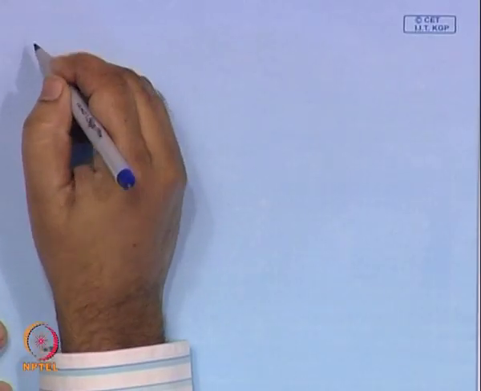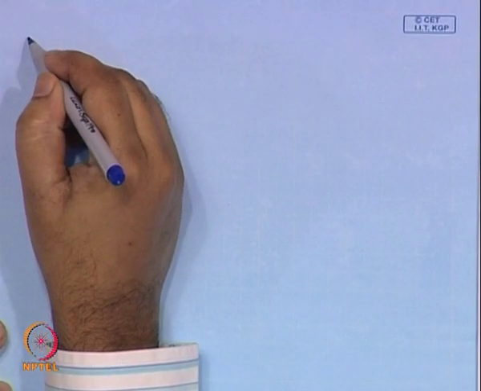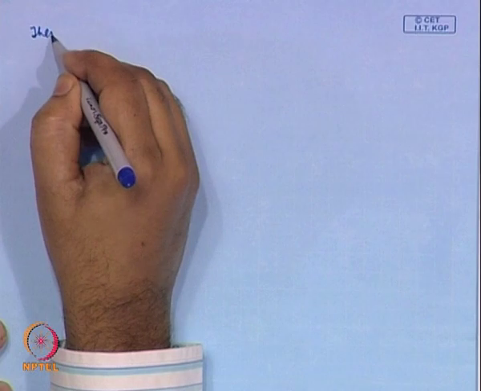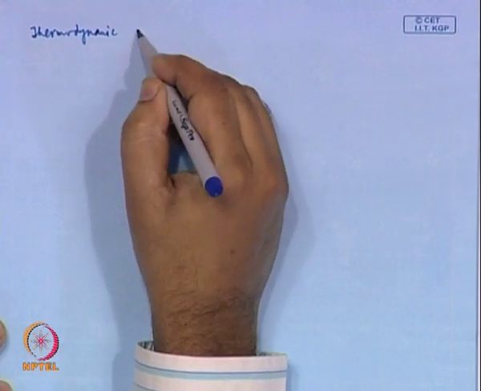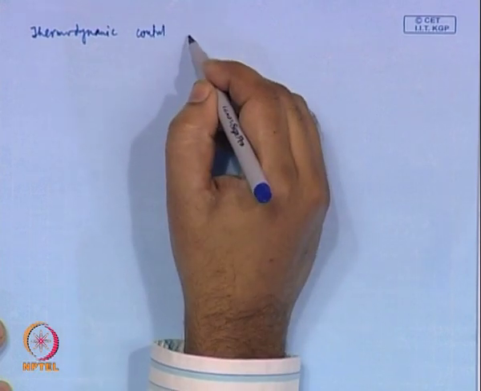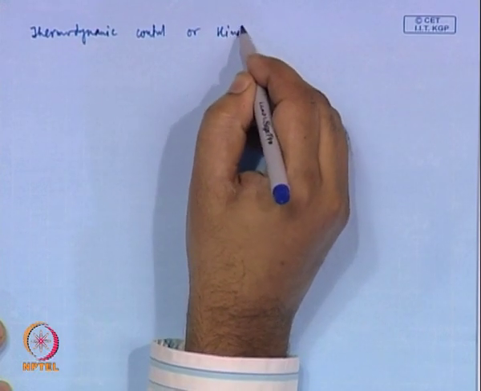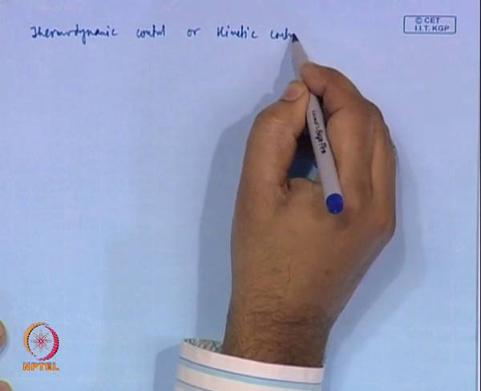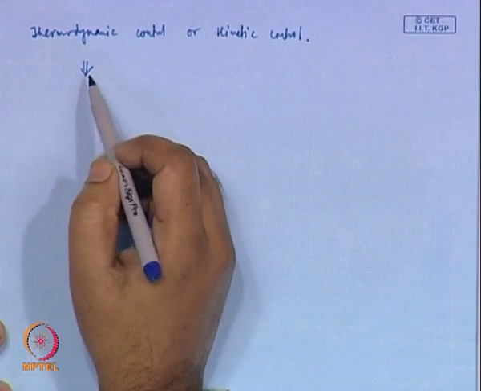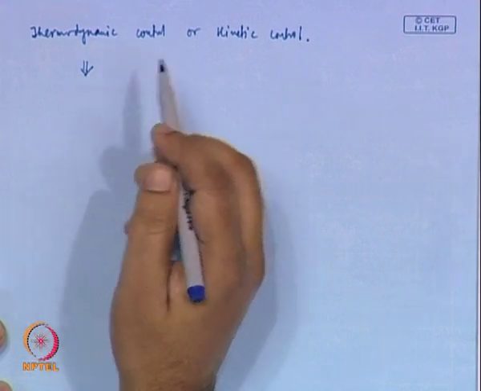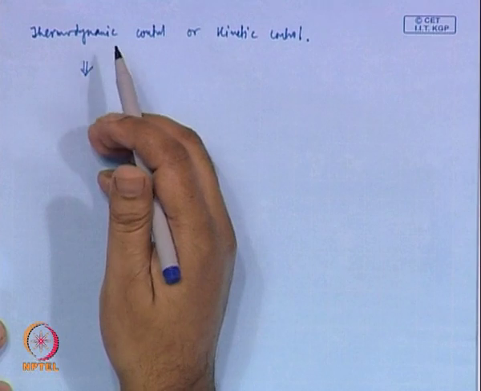So, now this reaction, a reaction can undergo a thermodynamic control way or a kinetic control way. What is thermodynamic control? In this case the linear and cyclic molecules are in equilibrium during the entire reaction.